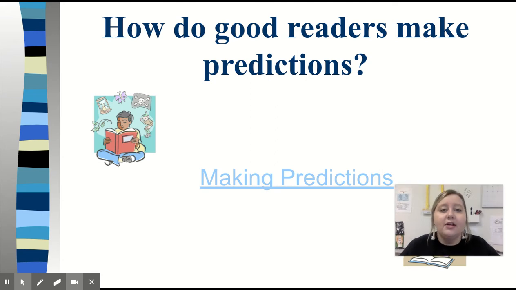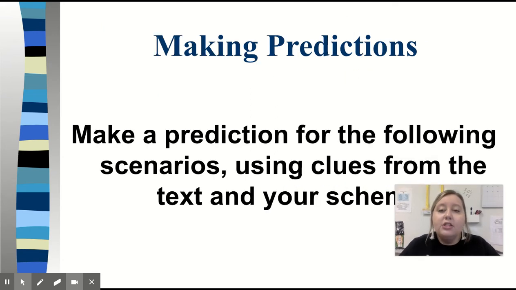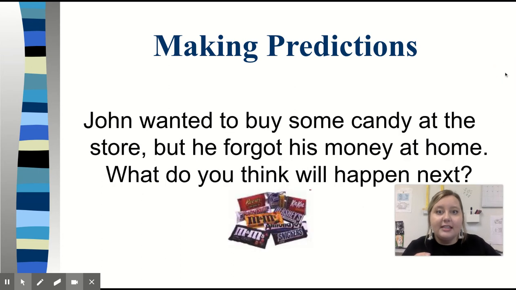How do good readers make predictions? So good readers make a prediction with scenarios. They make predictions based on clues. They make predictions based on illustrations. They make predictions based on what they already know. So now we're going to make a prediction for the following scenarios. We're going to use clues from the text.